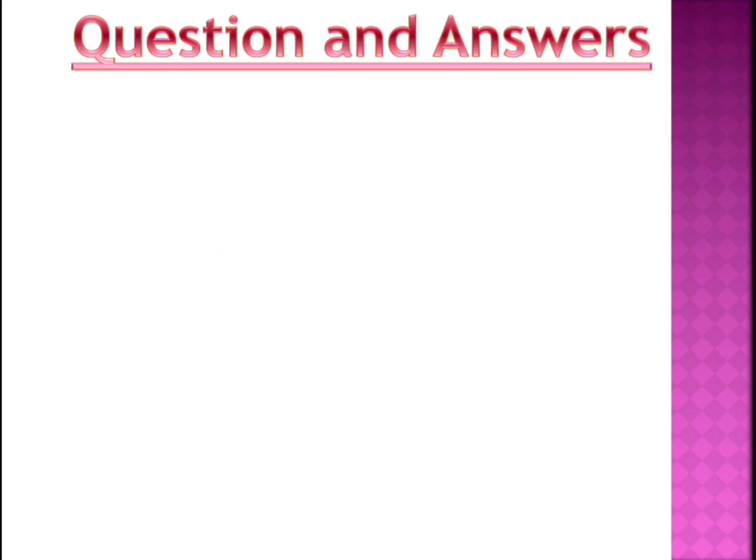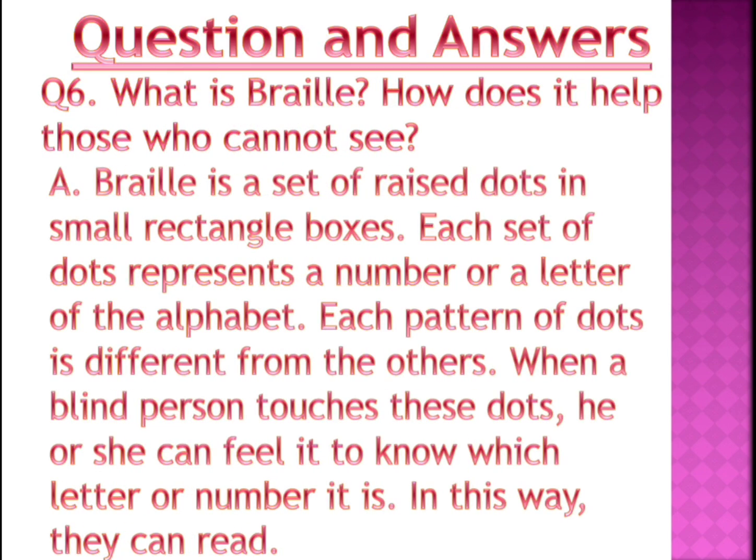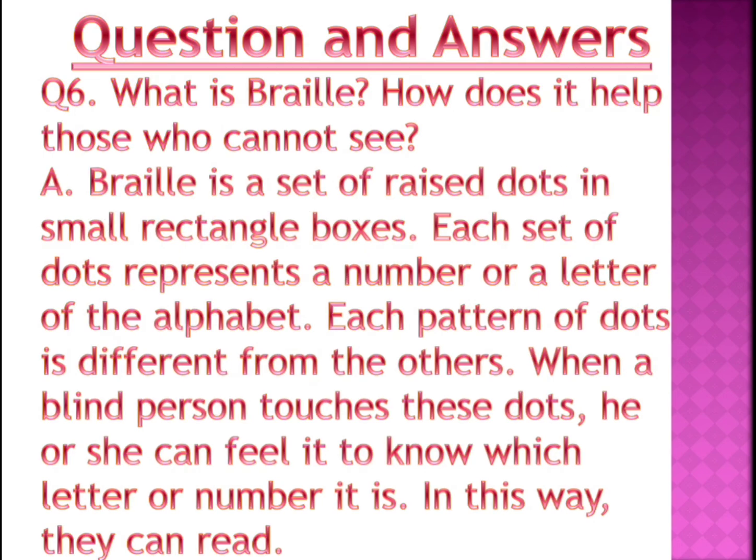Okay, now coming to your question answers. What is Braille? How does it help those who cannot see? So Braille is a script used for the blind people, in which you have a set of raised dots in a rectangular box. Each set of dots represents a number or an alphabet, a letter.